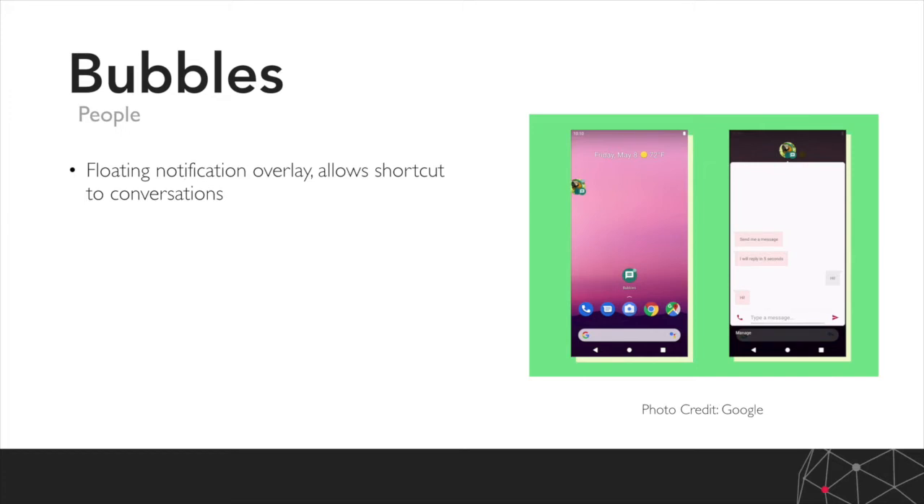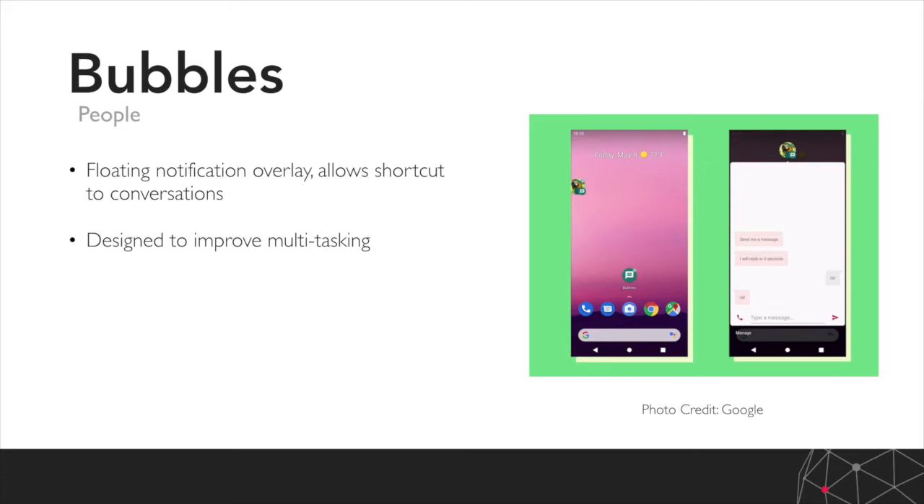So a user can tap that bubble to view an expanded view of their message, as you can see on the right hand side there, and then when they're finished, they can collapse that back down into the bubble state. And it's part of a big drive from Google to improve multitasking for users. And that's actually really good news for us in the apps that we develop.